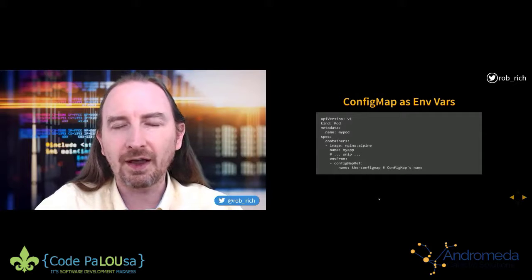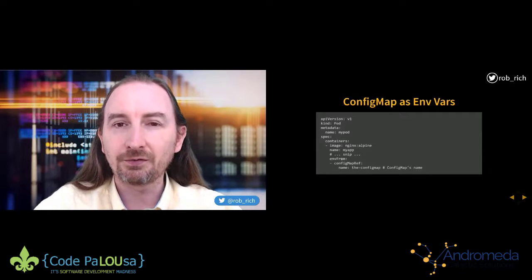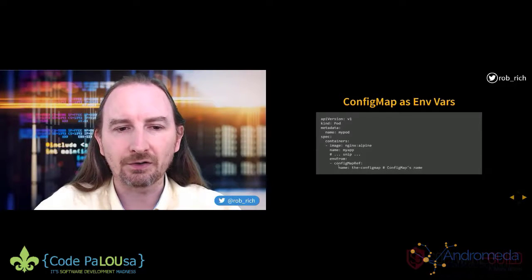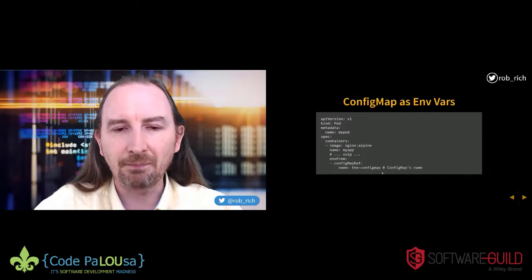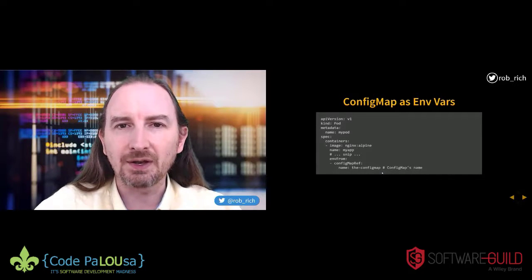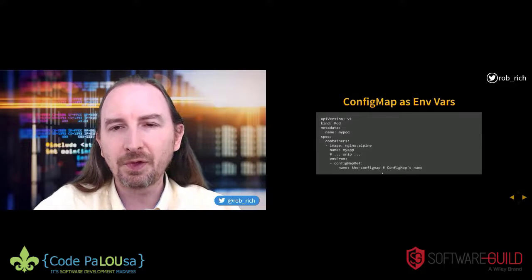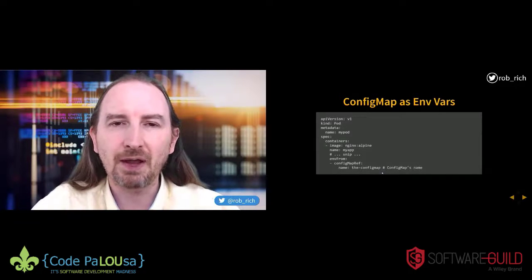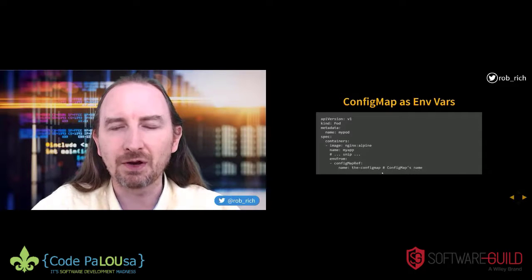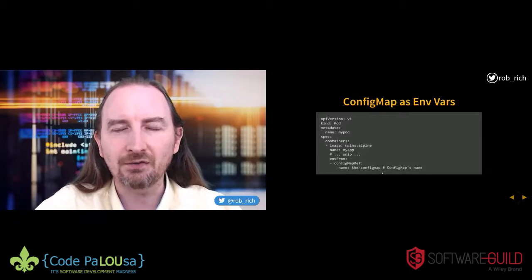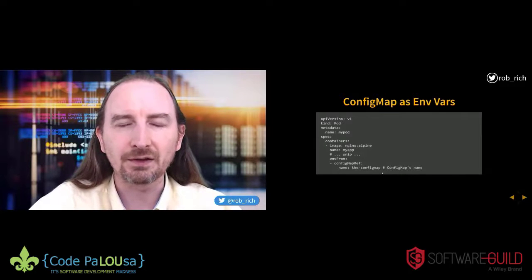Let's first take a look at doing it as environment variables. So here's that environment variable section, but now instead of just saying env, we say envFrom, and we specify where those things live outside of this container. Here's that config map reference, and that's the name of the config map that we gave it in the config map. So the pod is able to look up the config map and map in all of the keys as environment variables into our application. Our application can read those environment variables, and it has no idea that they were defined as a config map or inline. So they work identically. That's perfect.